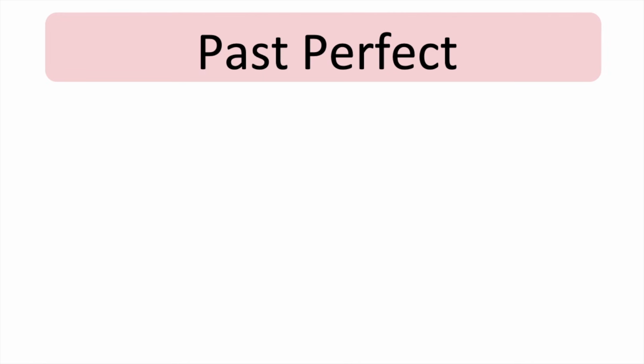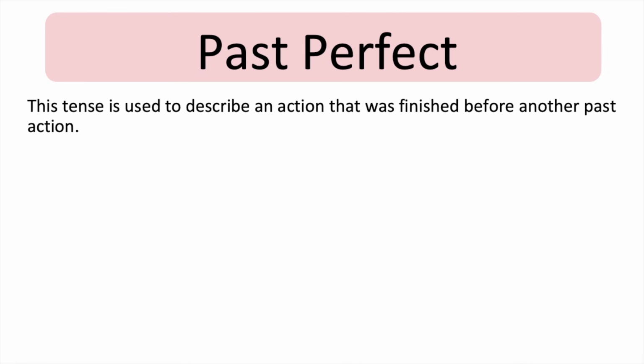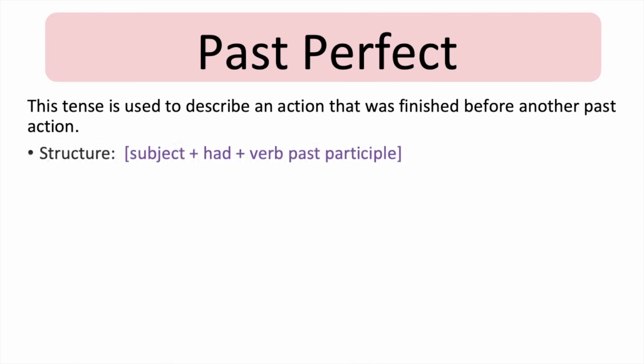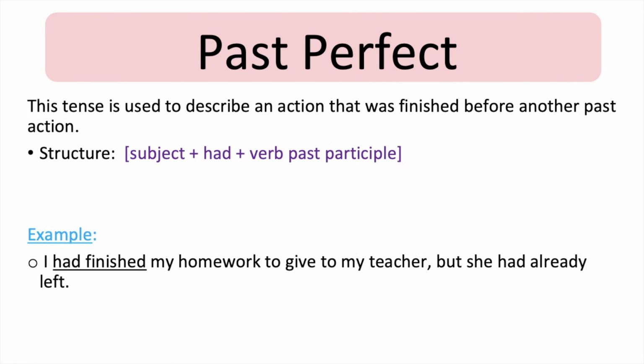Past perfect. This tense is used to describe an action that was finished before another past action. The structure is subject plus had plus a verb past participle. For example, I had finished my homework to give to my teacher, but she had already left.